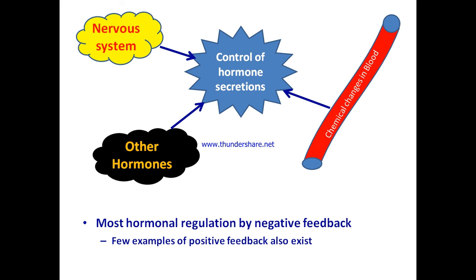The hormone actions are also controlled by the nervous system and other hormones. Chemical changes in the blood also control the hormonal action. Most of the time, hormonal action is controlled by negative feedback. There are certain examples of positive feedback also in the control of hormonal action.